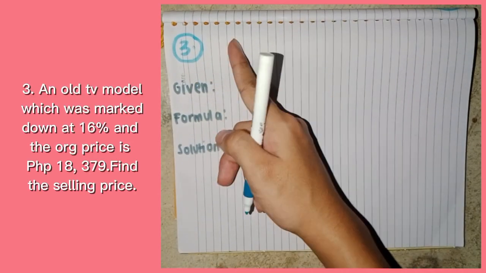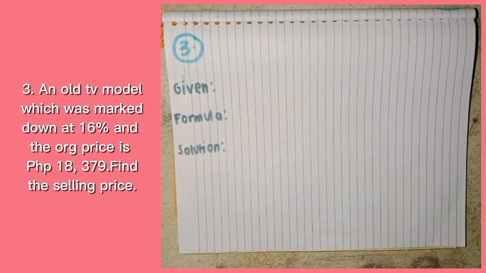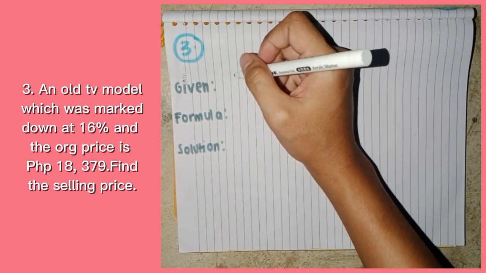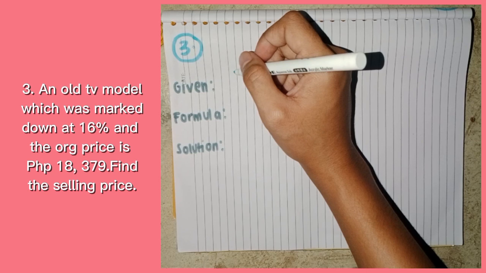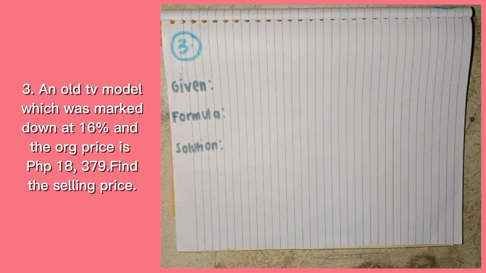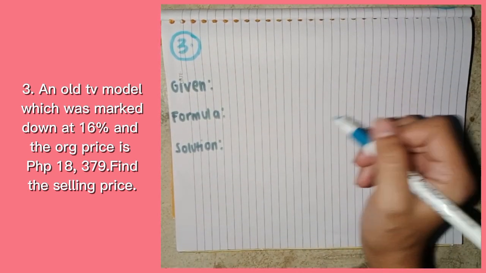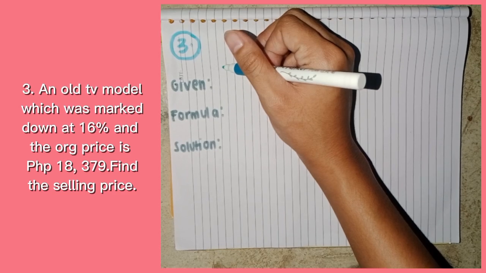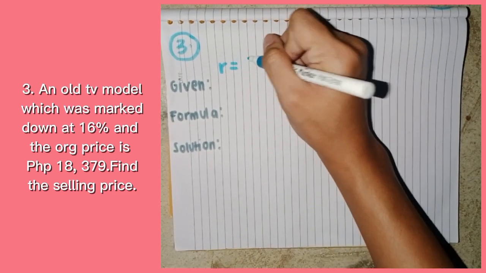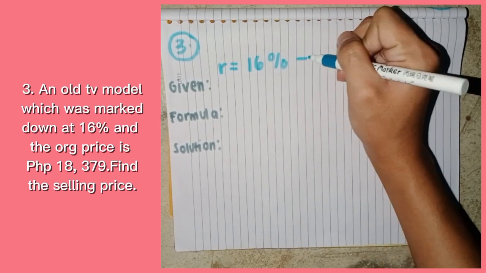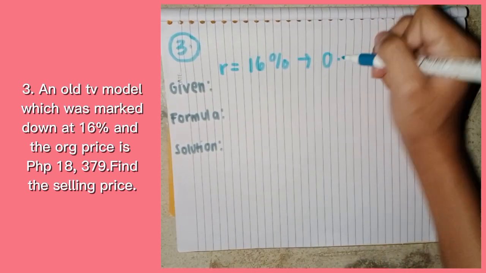Now let's proceed to example number 3 in markdown. The problem here in example number 3 is an old TV model which was marked down at 16% and the original price is 18,379. Find the selling price. Here we are finding the selling price, but first we are going to identify the given. The first given in the problem is the markdown rate, denoted by R. So R is equal to 16%, or if you convert it into decimal, this is 0.16.